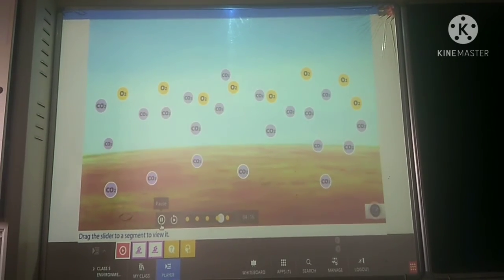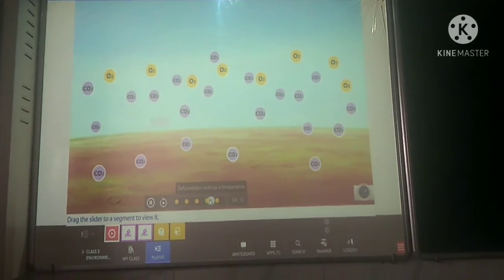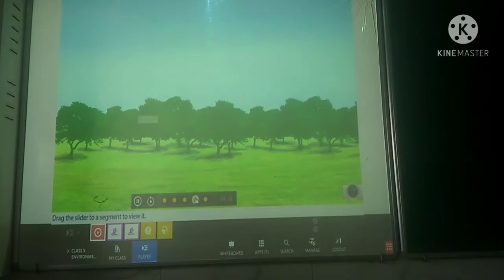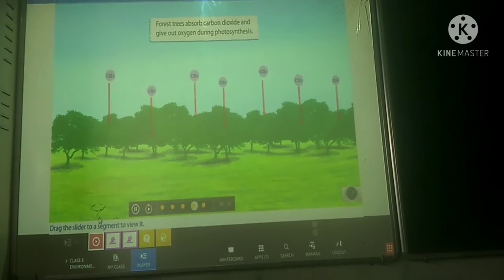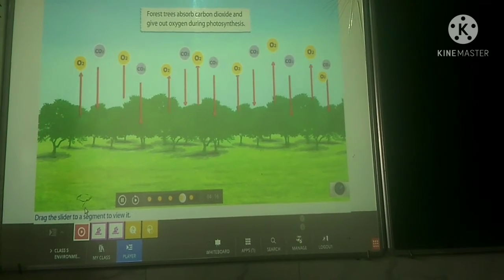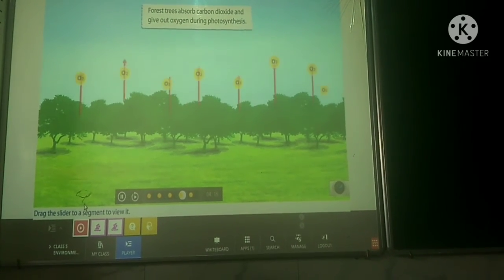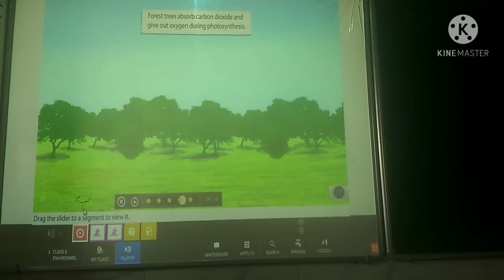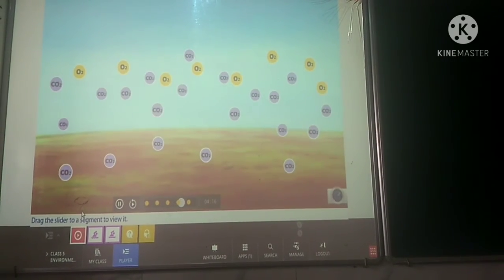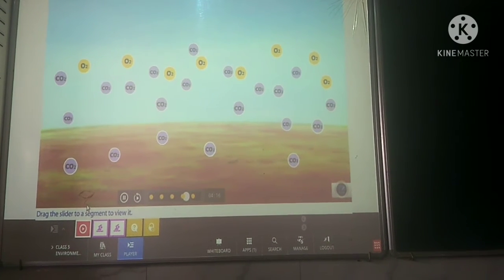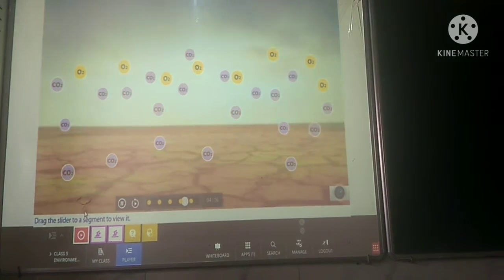Buildup of carbon dioxide in the atmosphere. Forests influence both local and global climate as trees absorb carbon dioxide and give out oxygen during photosynthesis. If we grow more and more trees, we'll get so much oxygen. Scientists believe that deforestation leads to the buildup of carbon dioxide in the atmosphere and also causes global warming.